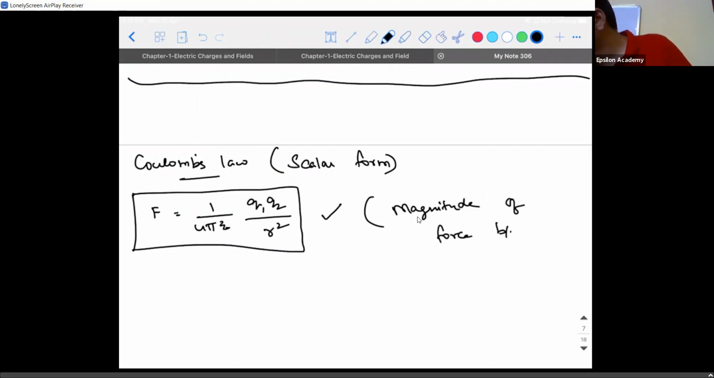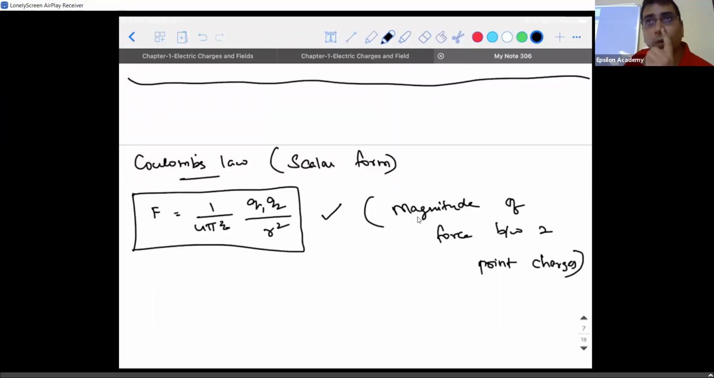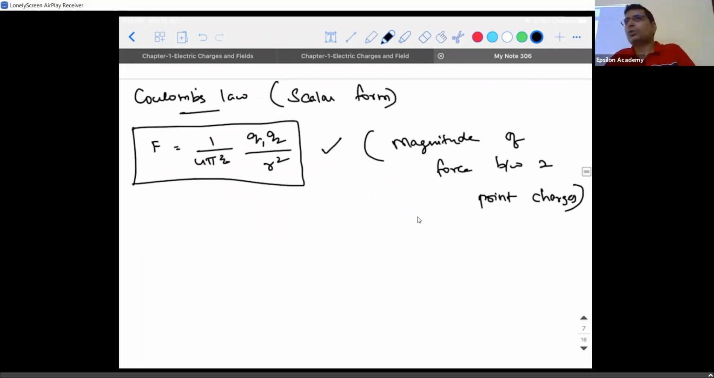Okay. But now comes an important question. We know that force is a vector quantity. When that is the case, when you express Coulomb's law for force only in scalar form, will that be sufficient? The answer is no, because you need a vector form also to understand how to use this formula to find the direction in which the charges are experiencing force. So the next topic that we are going to see is Coulomb's law in what form? Obviously, the vector form. Okay.